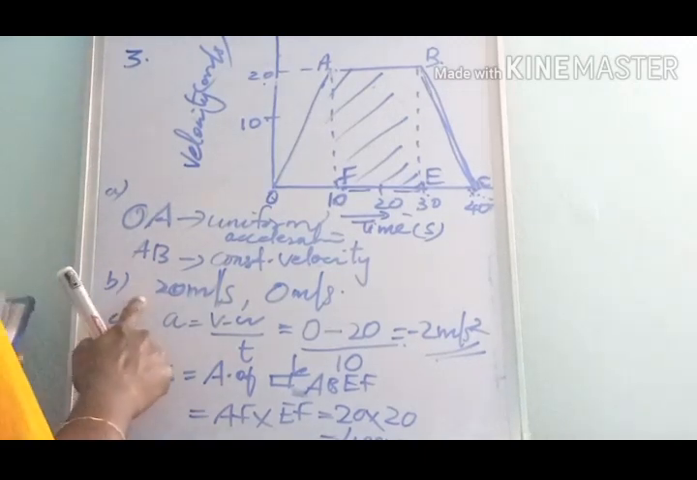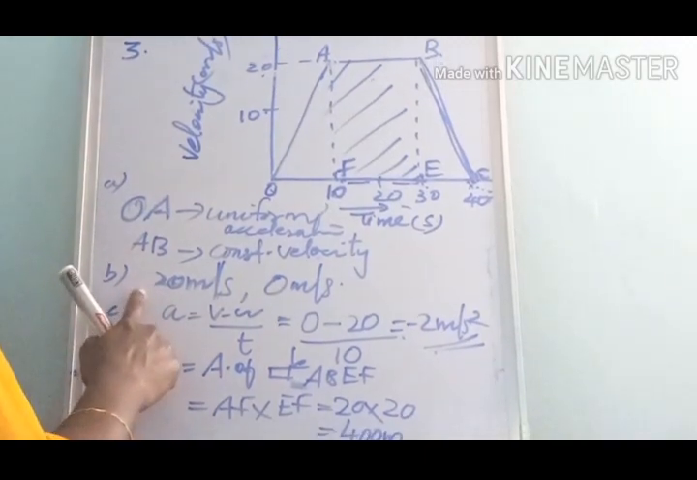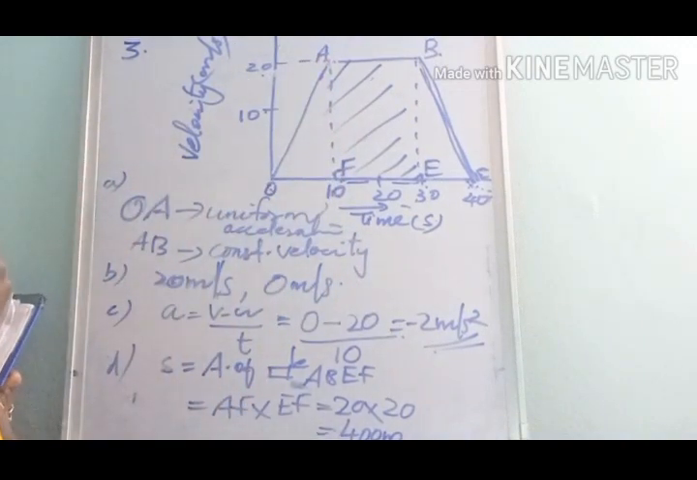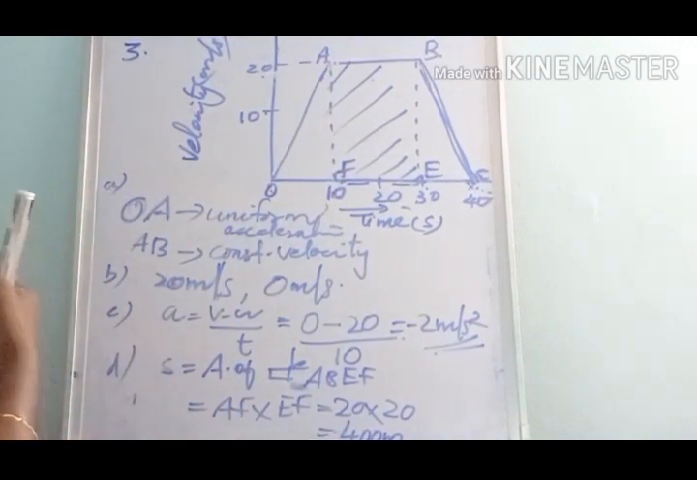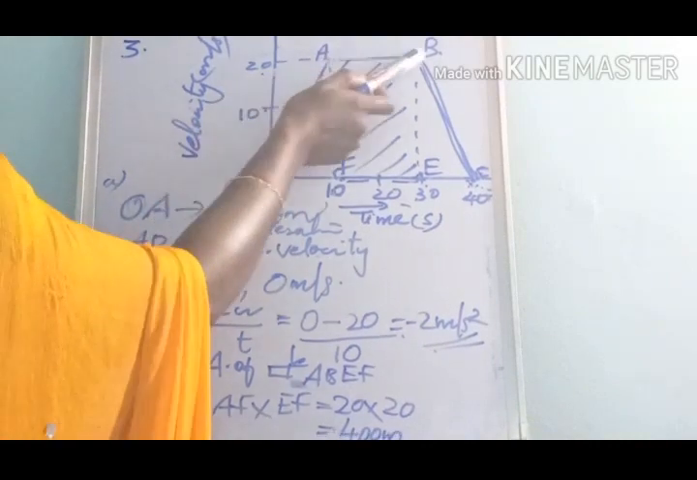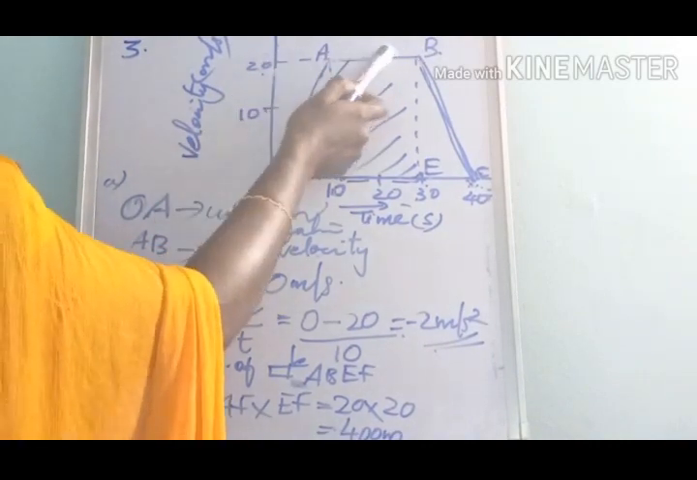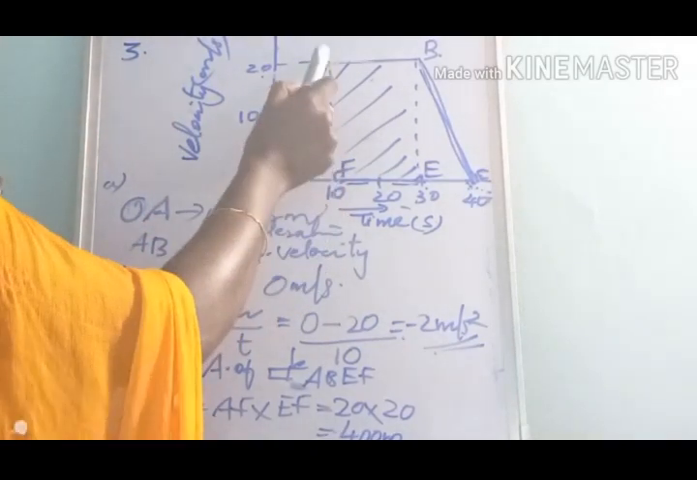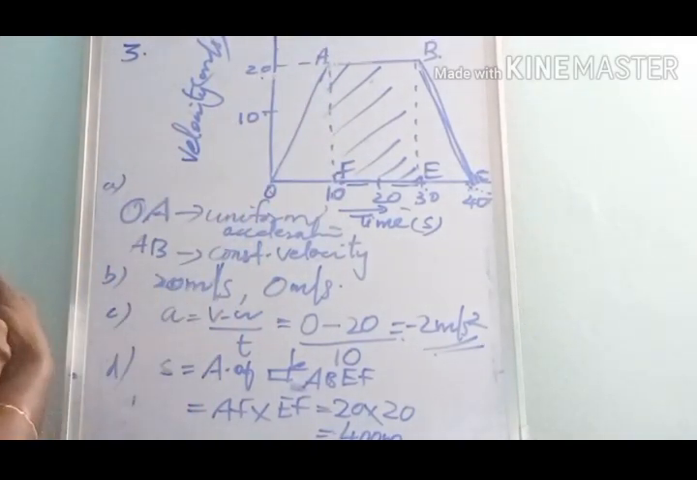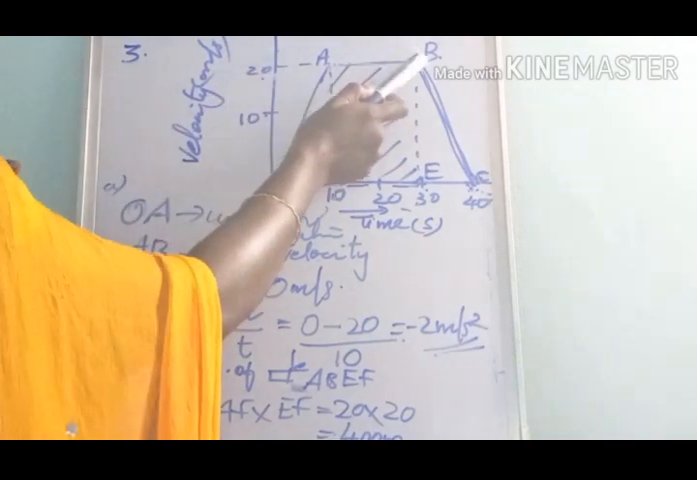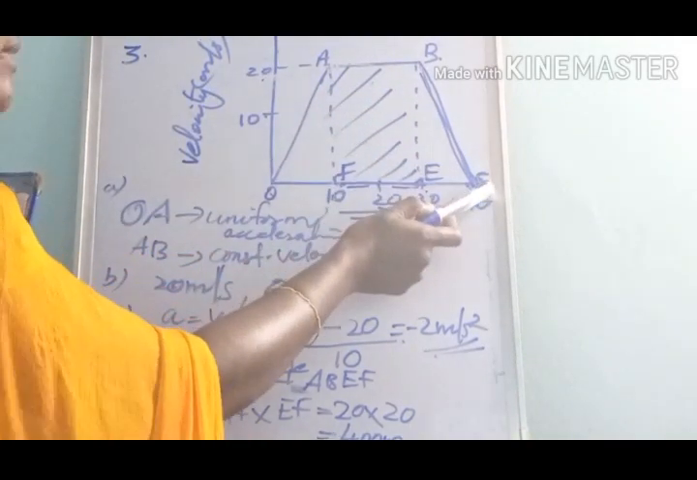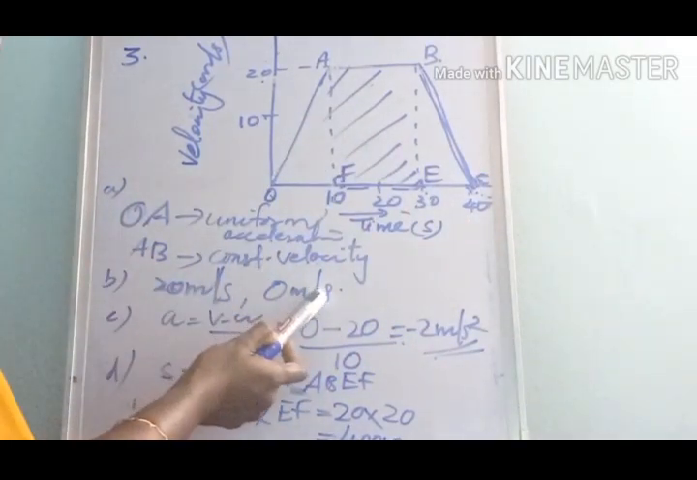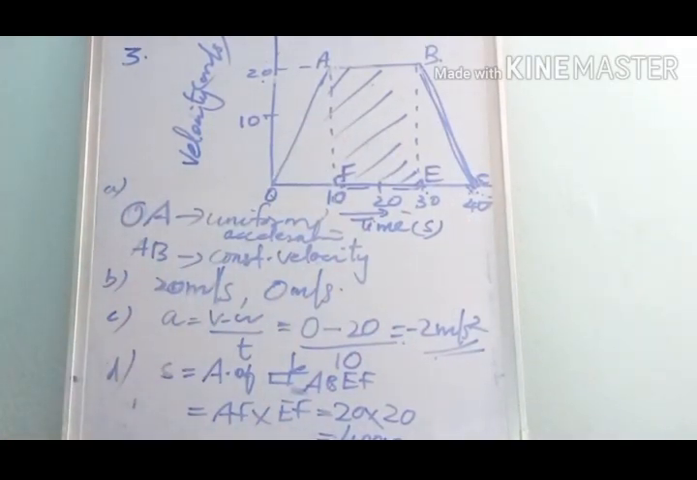Next, we have to find the velocity of the body after 10 seconds and after 40 seconds. After 10 seconds the object moves with a constant velocity of 20 meter per second. After that the velocity decreases and approaches 0. So after 40 seconds, what about the velocity? It is 0 meter per second.